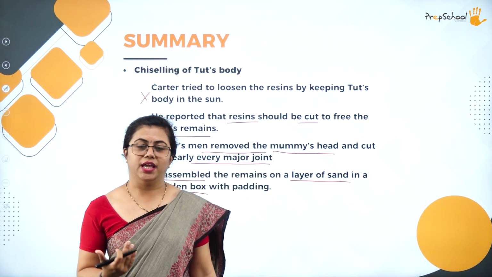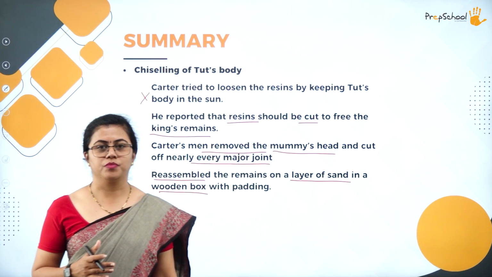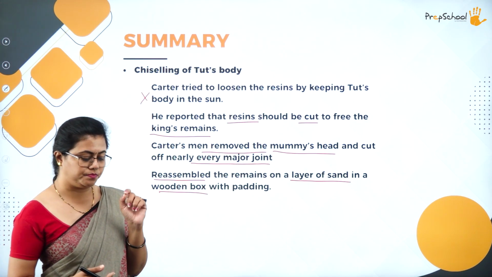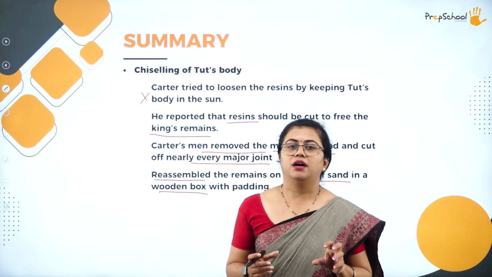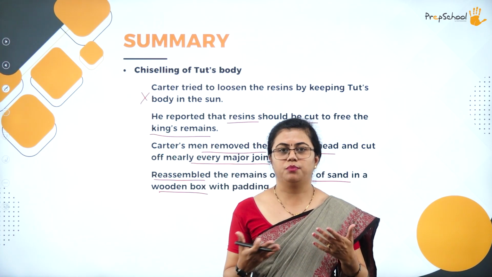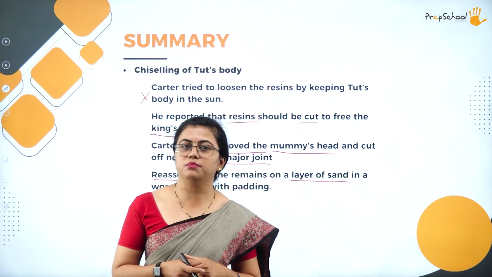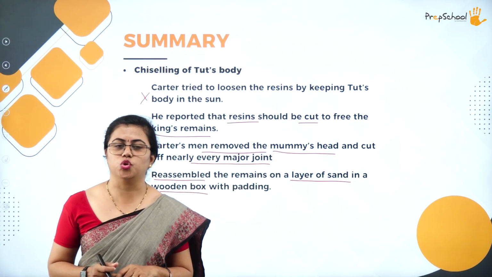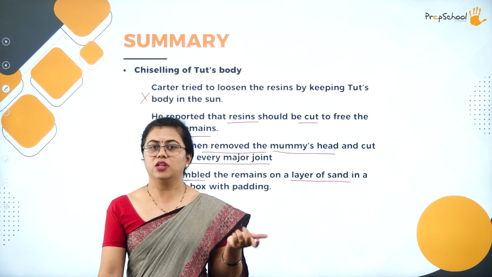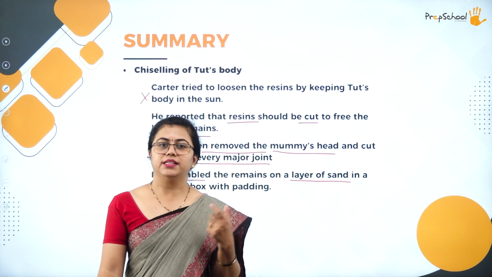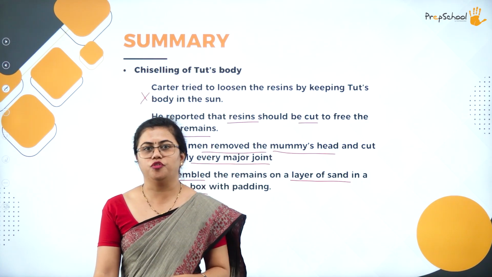Now Zahi Hawass wanted to view that from the forensic point of view. How does forensic science help us? Forensic science is a wonderful subject. If a person dies, suppose it's a suicide or something, a postmortem is done. Postmortem is related to forensic science. By this postmortem one can identify the real cause of death. That is the reason the police go for postmortem, to understand the real cause of death.